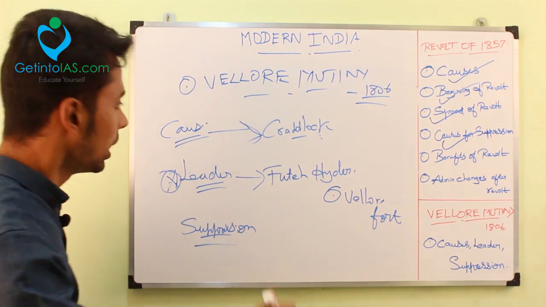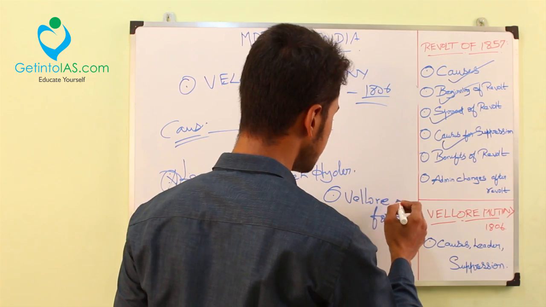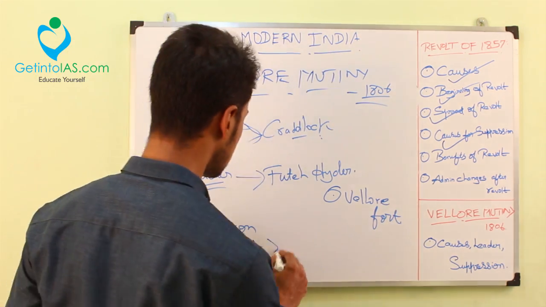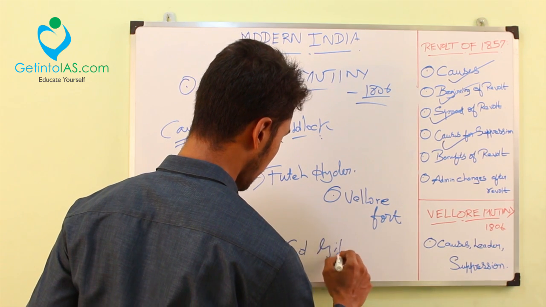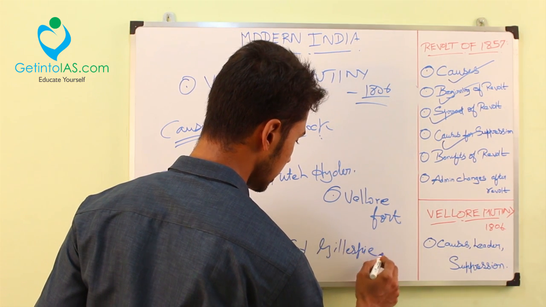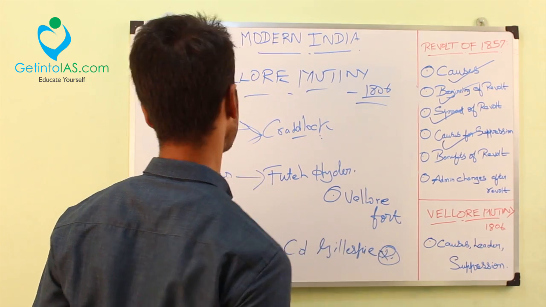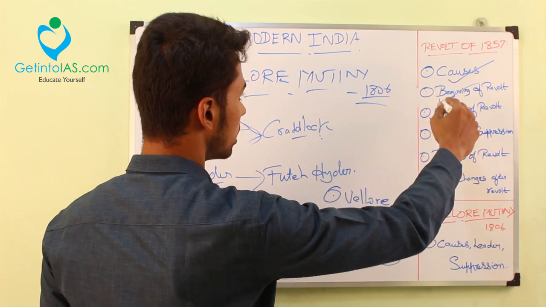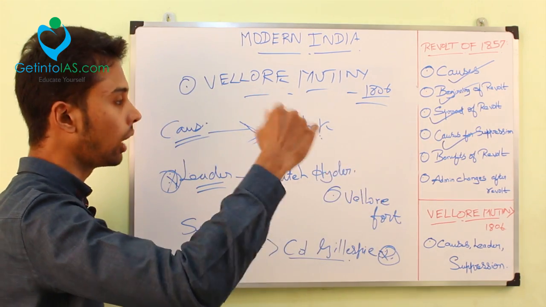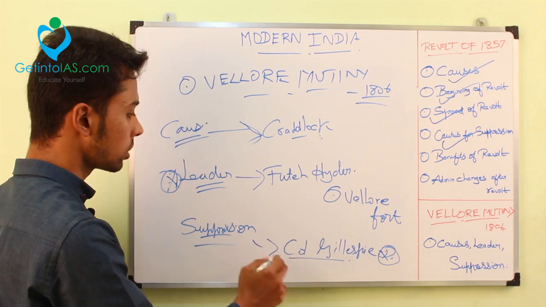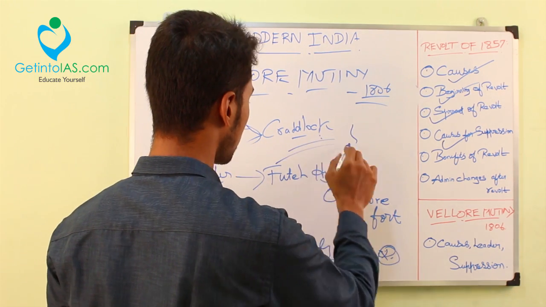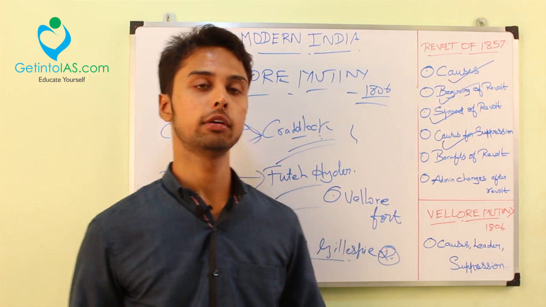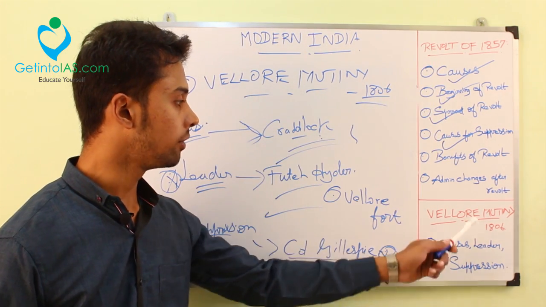Like the revolt of 1857, initially it was a success, but later it was suppressed by the British. Who suppressed this? Colonel Gillespie. He is the English official mainly responsible for the suppression of the Vellore Mutiny. So remember these names regarding 1857, the regions, who suppressed and how they suppressed. In the Vellore Mutiny also, these three names are very important: Cradock, Futteh Haidar, and Colonel Gillespie. That is with the Vellore Mutiny, and we have finished the revolt of 1857 and the Vellore Mutiny.